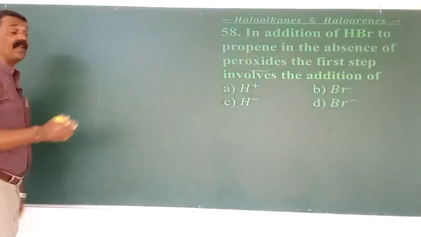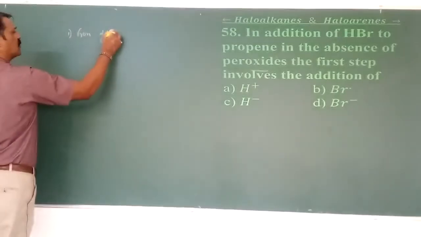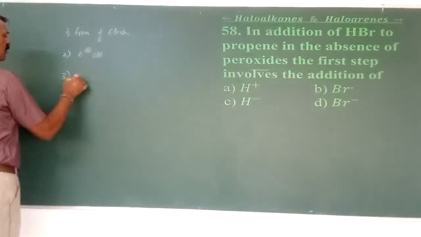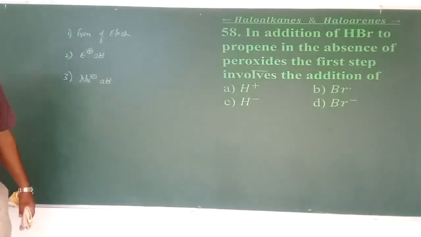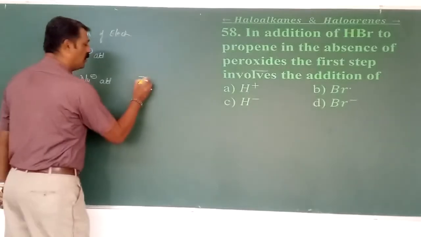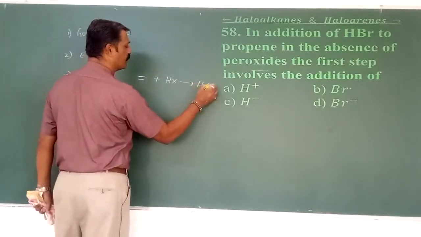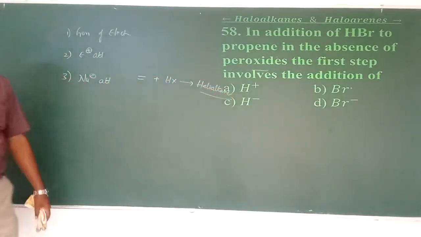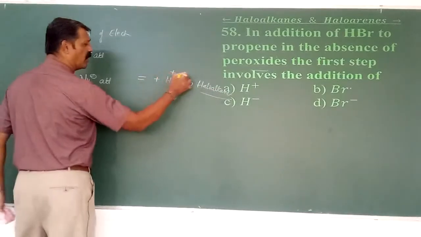So I think there are three different steps: generation of the electrophile, electrophilic attack, and then the nucleophilic attack. These are the three steps involved in the mechanism of the reaction of a double bond with HX to form haloalkanes. That means alkenes are made to react with HX. The first step is usually the generation, meaning it is already converted into what and what?